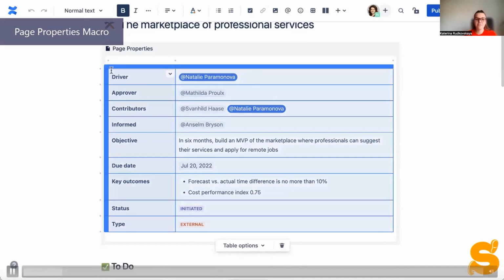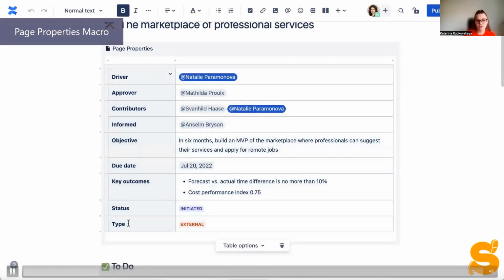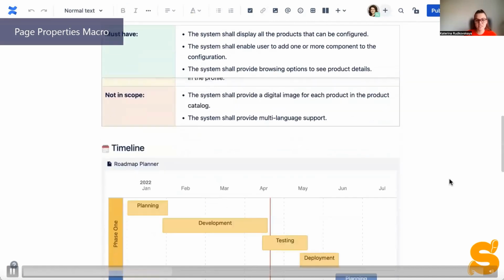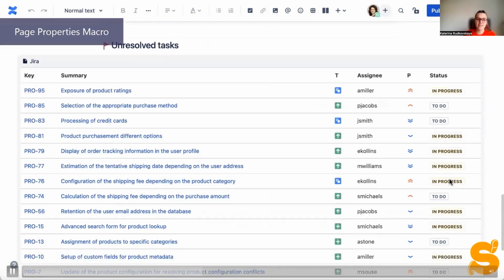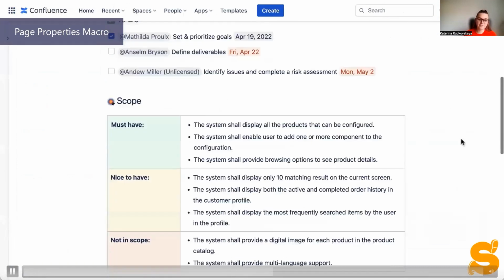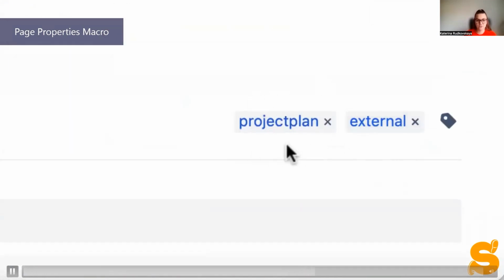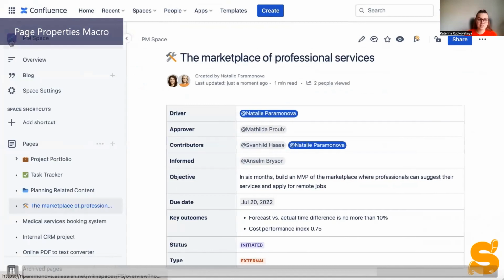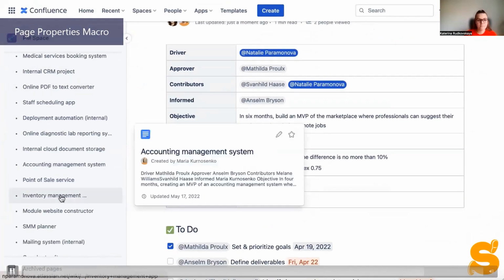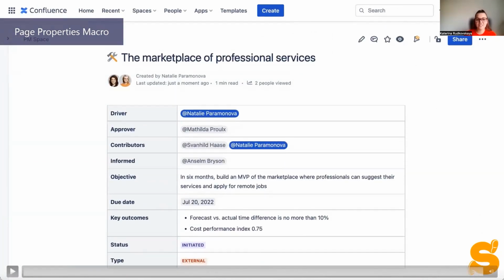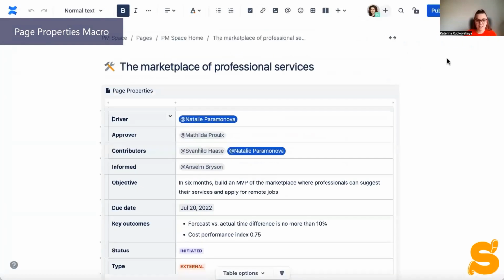So you may have plenty of data related to the project, but you can always pick the most important details and place them inside the page properties macro. And it is cool to depict them in a report on the master page. Then, as you can see, you can add page labels to distinguish related pages. This is, in general, a great way to organize your projects and create a report with an overview of the whole portfolio.